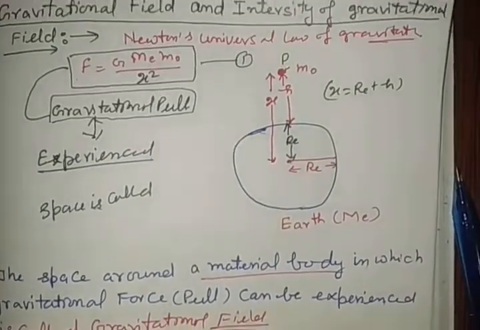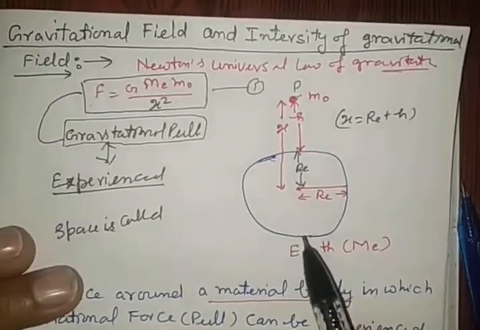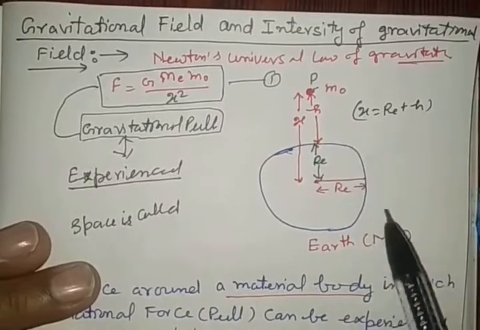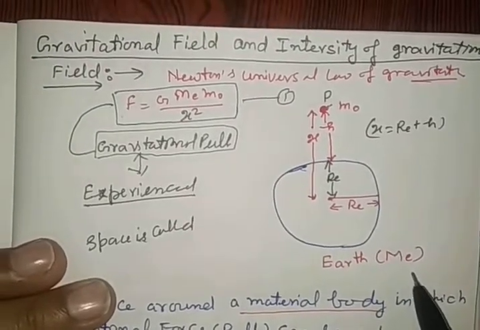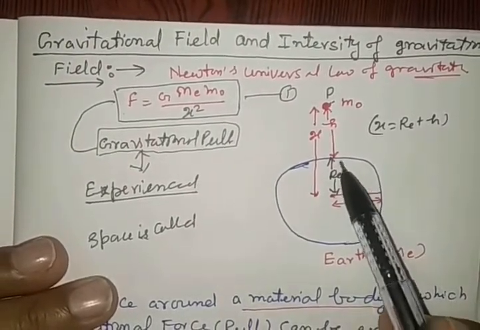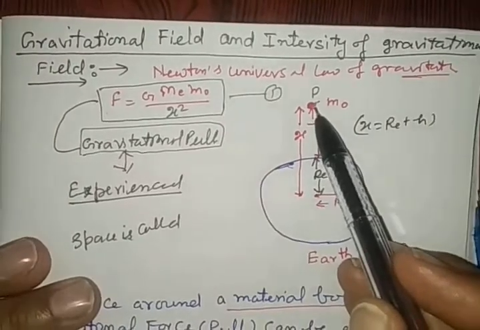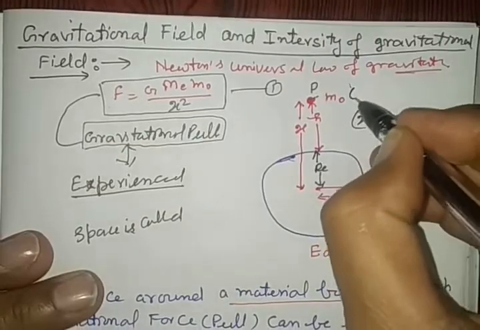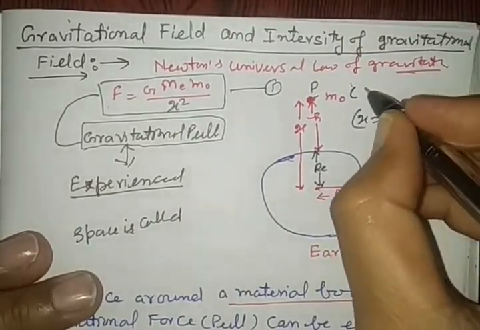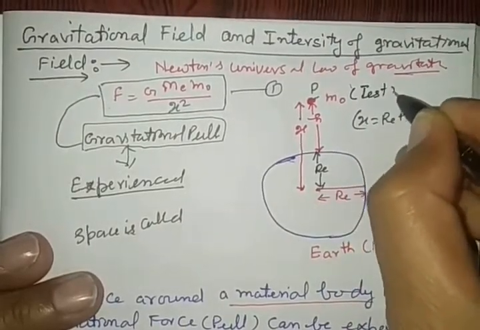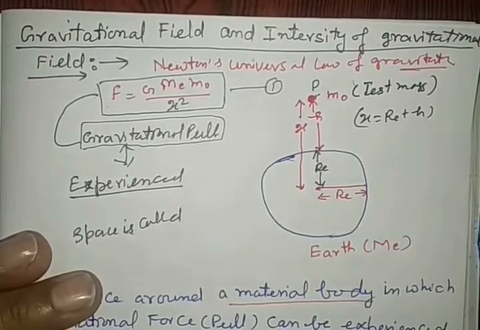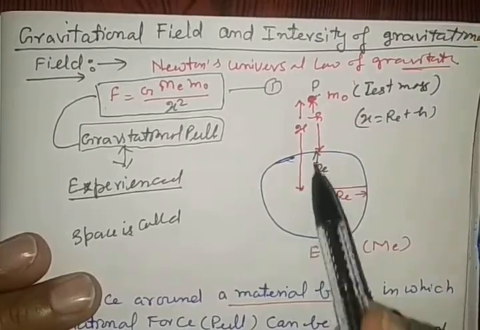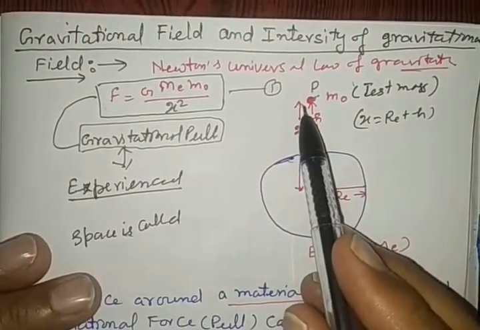See in the diagram, this is the position of the Earth having radius re, and a body of mass m0, which is called the test mass for the coming topic, is kept here, at a distance x away from here.